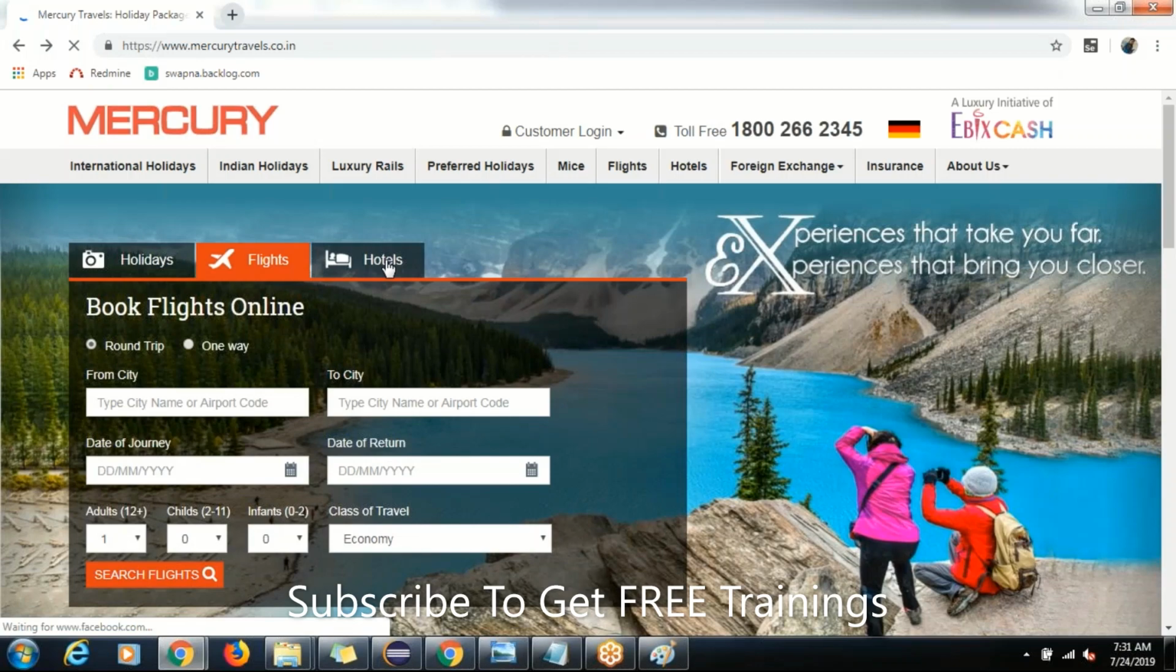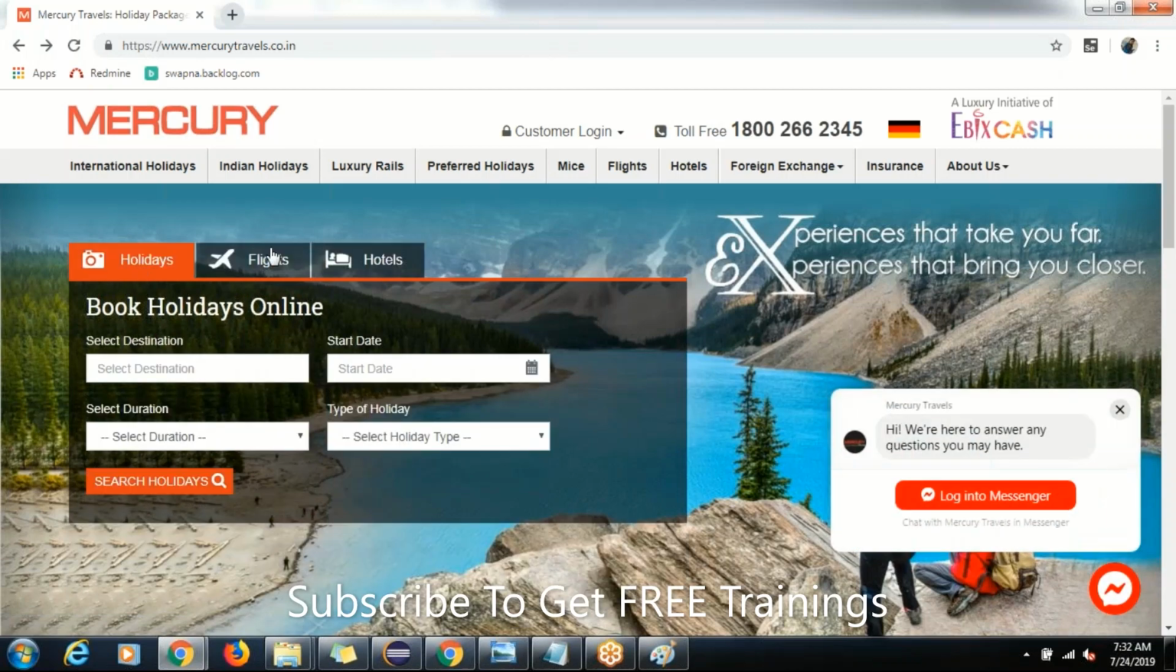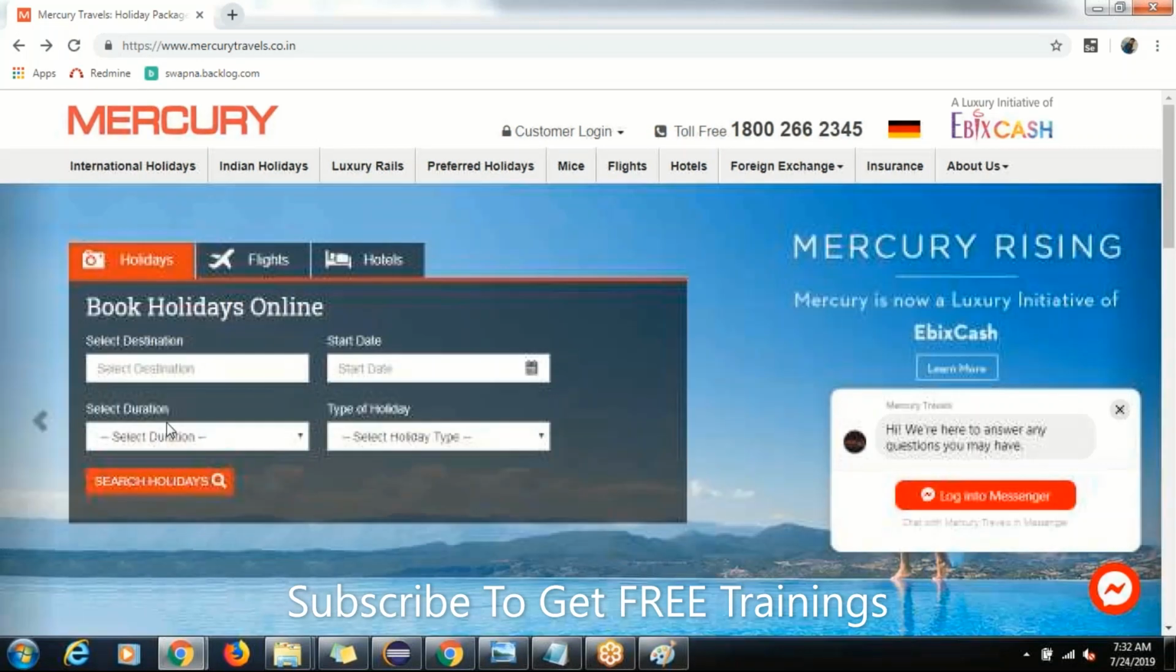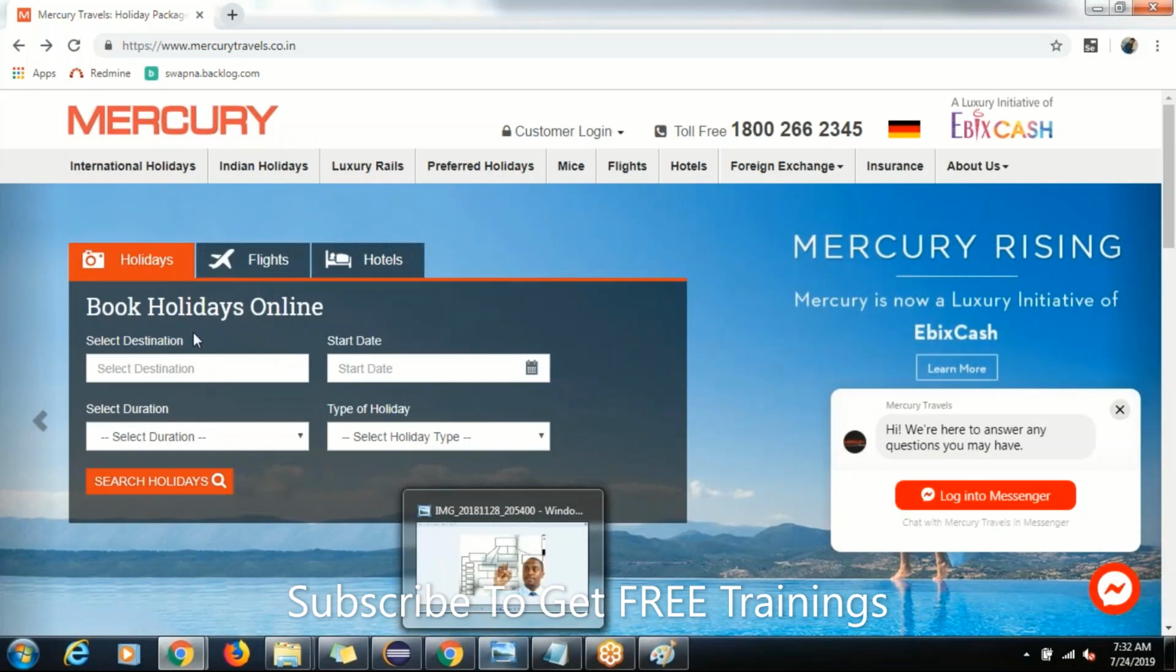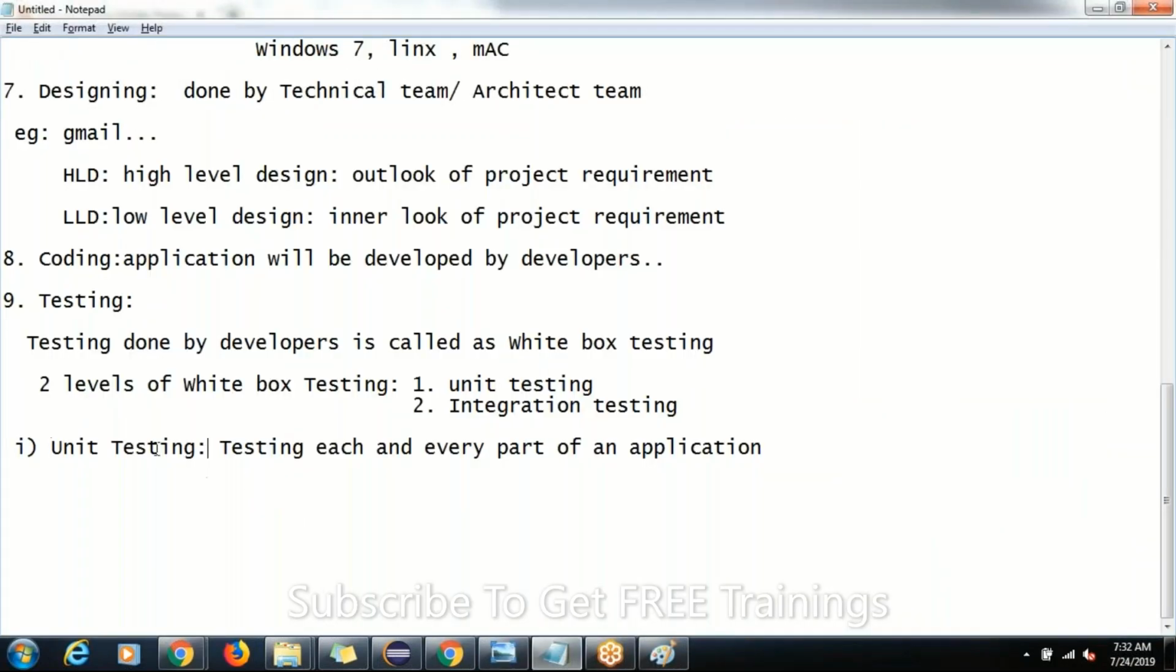Flights, this is one part. Hotels, this is one part. Means testing each and every part. In that holidays, again, there is select destination, set start date, select duration. Testing each and every part of an application, or testing each and every part of a module, is nothing but unit testing, guys.